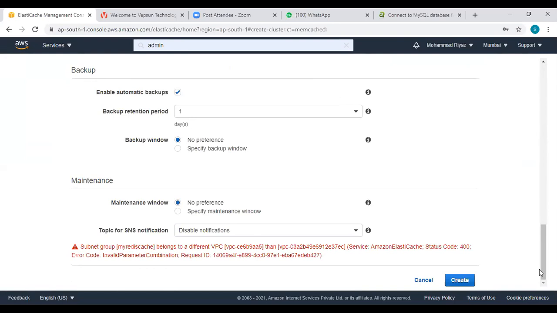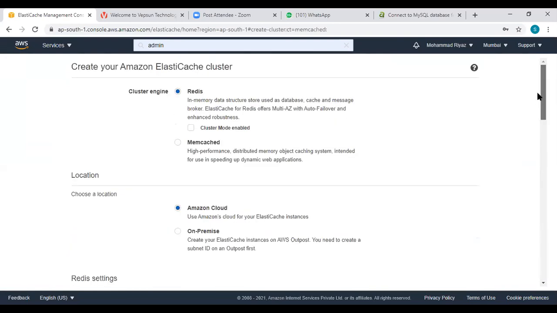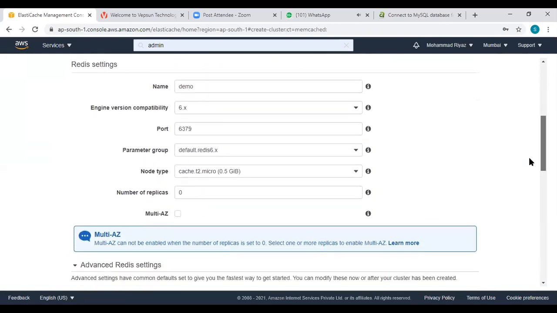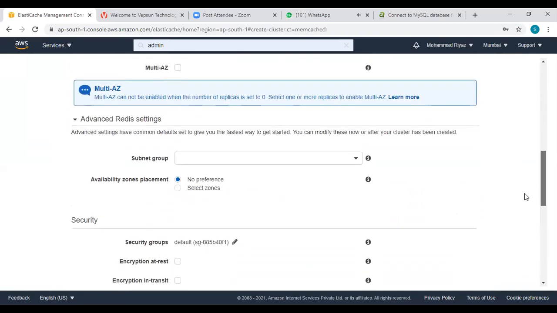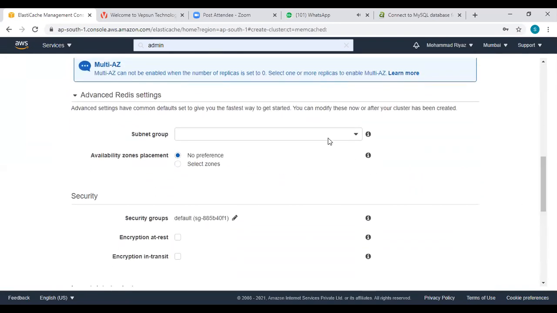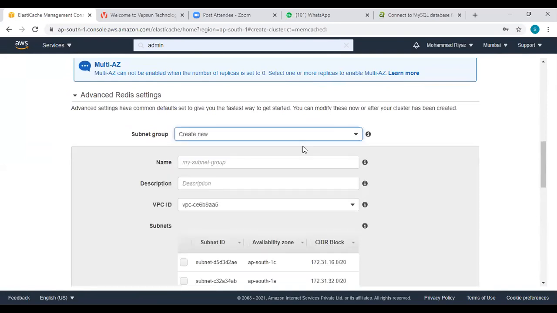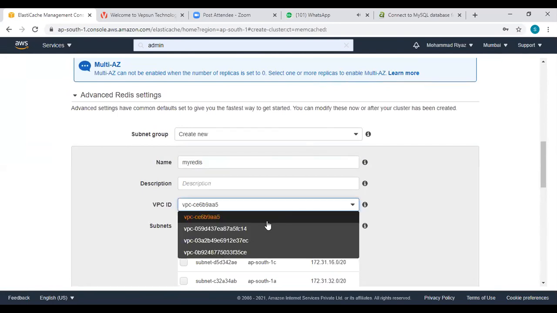What happened? Wait 1 second. Redis demo, my Redis VPC.